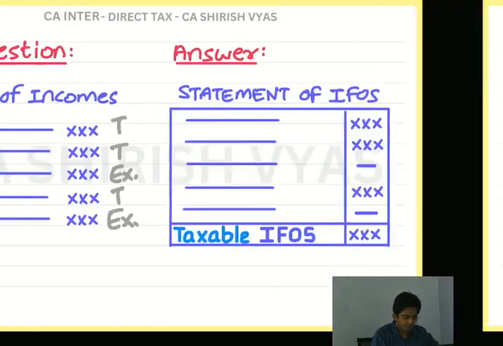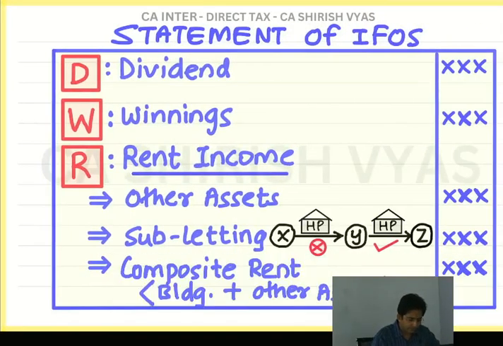Okay. But see, in the question you will check, but trust me, in most questions they don't give the breakup. They give a mixed rent. It includes building, furniture, machinery, everything. They don't give the breakup. Then put everything in income from other sources. So see here, I have written composite rent of building plus other assets. See why building is written separately? Because building is four walls and a roof. And other assets are items of income from other sources. But since the breakup is not there, everything comes in income from other sources.